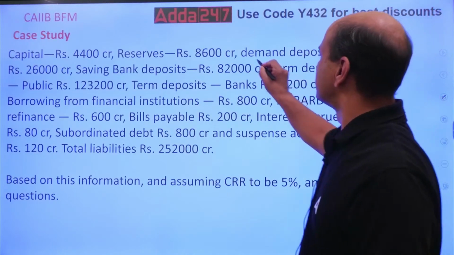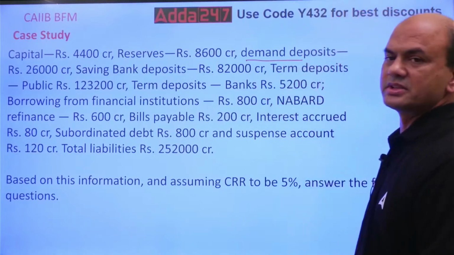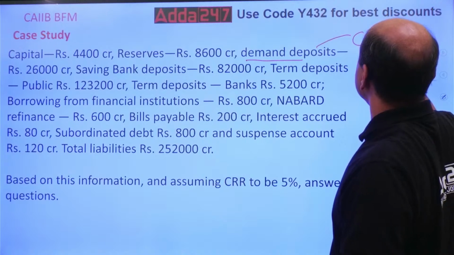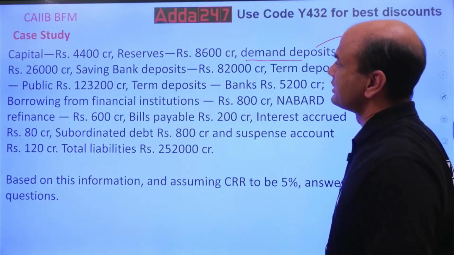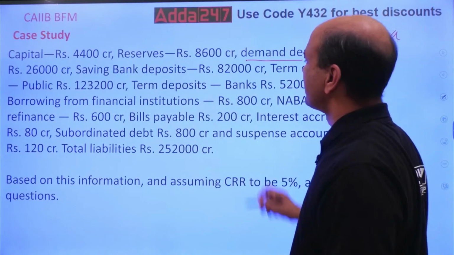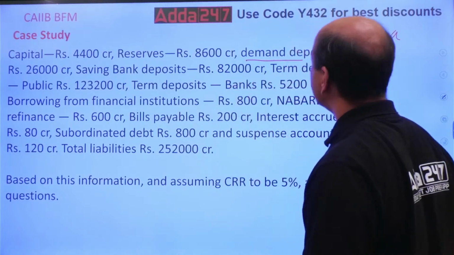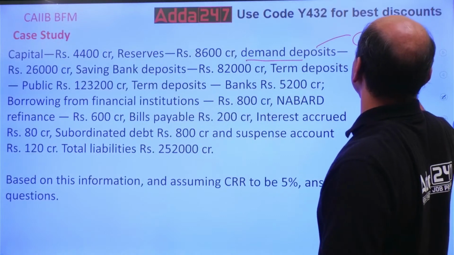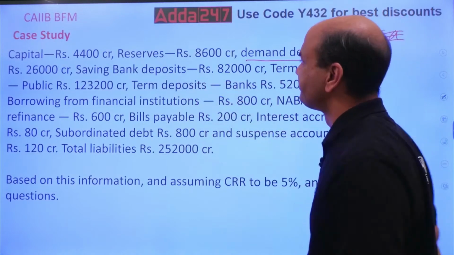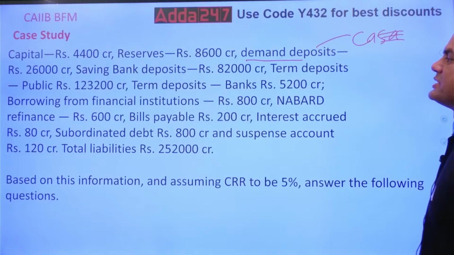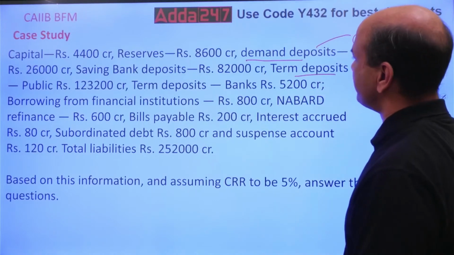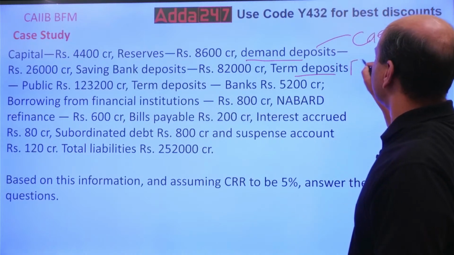Okay, demand deposits means, what do you mean by demand deposits? Here we mean mainly CASA. Okay, savings deposits. So 82,000. So both are mentioned over here, demand and this. So here we'll consider only current account debt because saving is given separate. So current account is given, saving is given, term deposit is given. Term means FD.